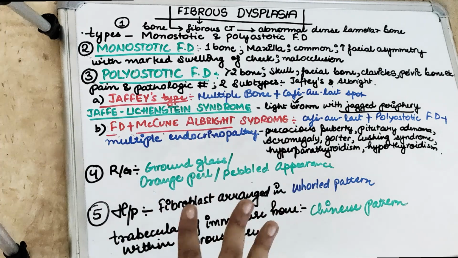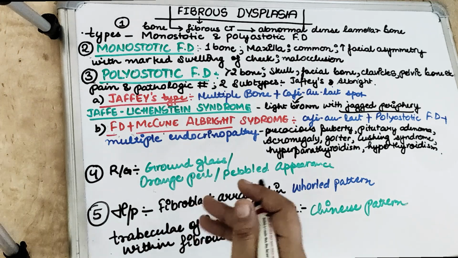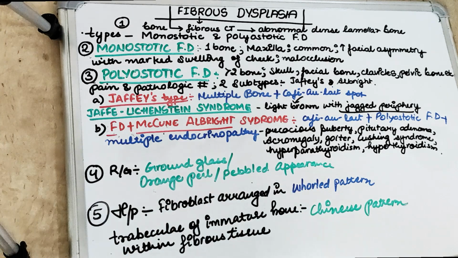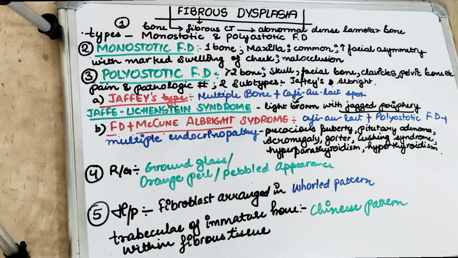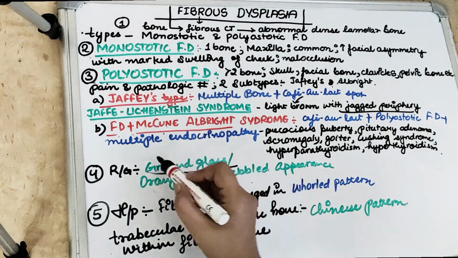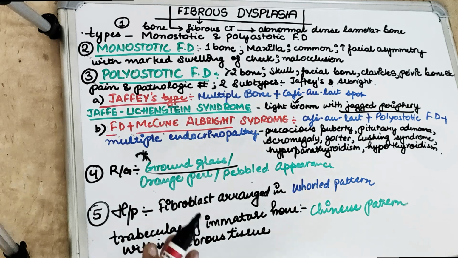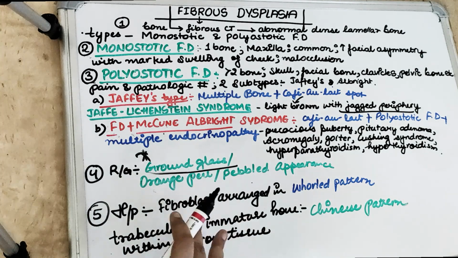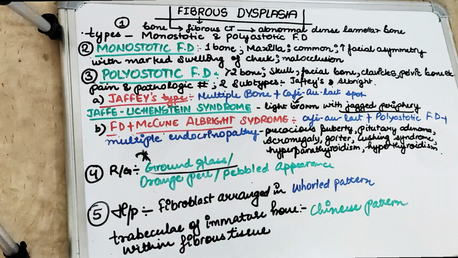Also there is multiple bone involvement. In the radiograph we see the classical ground glass appearance, or orange peel appearance, or pebble appearance of the bone. Ground glass appearance is the most common appearance we see in fibrous dysplasia, so you have to remember this. Initially there are radiolucent areas, and later on this appearance is the classical appearance of fibrous dysplasia.